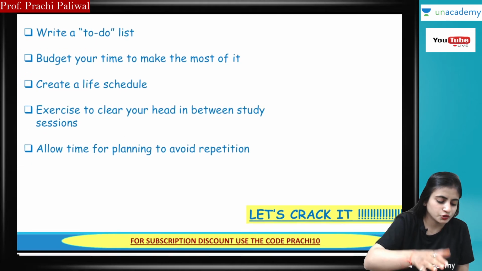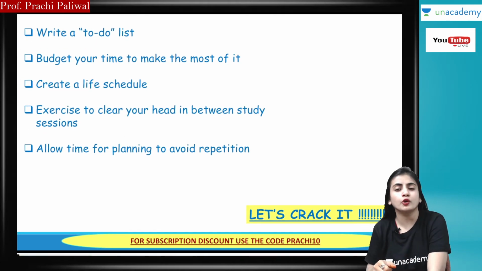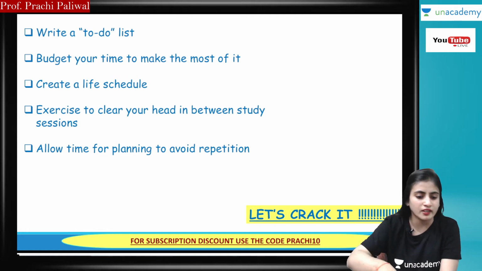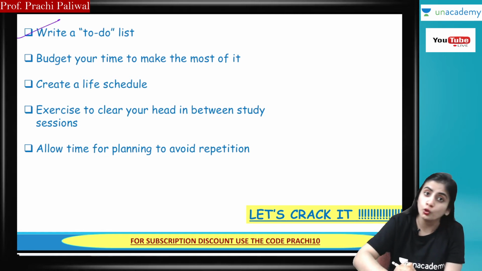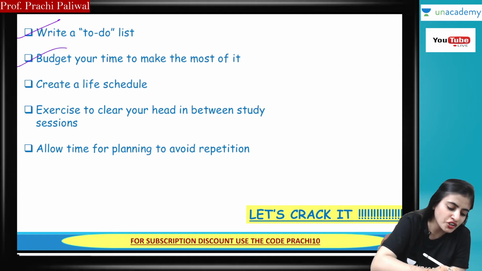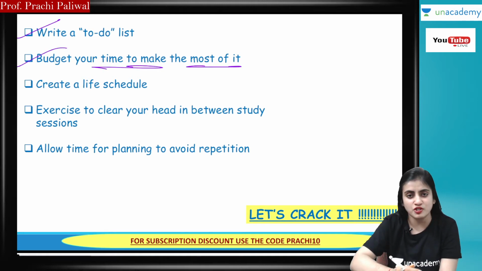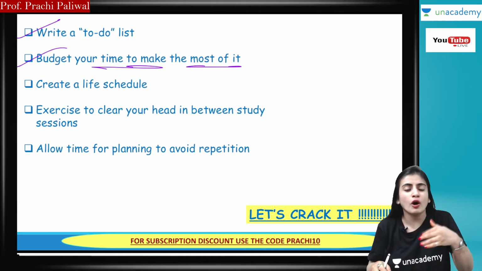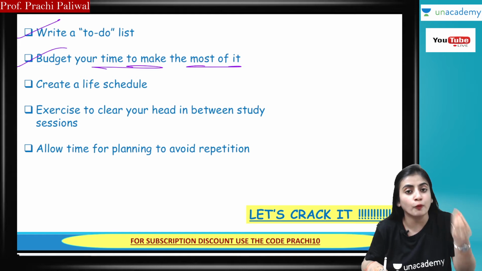So when you are doing planning with time management, these are the points which you have to consider. Write a to-do list, budget your time to make the most of it. Yes, you have to budget your time to make the most of it. You have to divide your time in such a manner that you are utilizing your time in an optimum way.